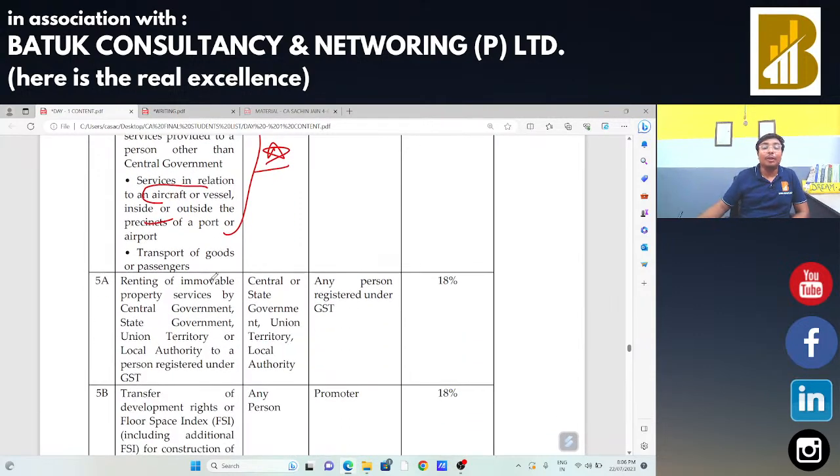But the second point is there, whenever the immovable property is provided by that central government, state government, union territory, local authority to the business entity, in that case GST will be applicable on reverse charge mechanism. Conclusively, we can say all the services provided by the central government, state government, union territory, local authority to the business entity, in that case RCM provision is applicable. But in case of vessel and aircraft, and in case of post services provided by the central government, state government, union territory, local authority, RCM is not applicable.